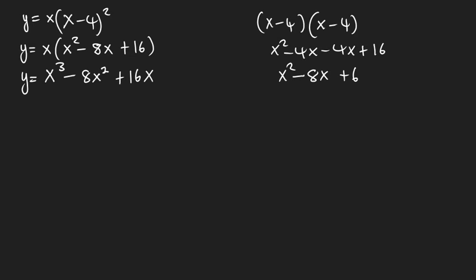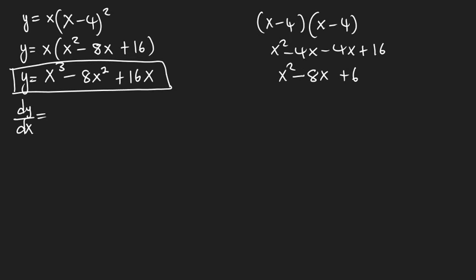So this is the equation that we have when we expand. It's just that then we now find dy dx of that. Dy dx is going to give us 3x to the 2 minus 16x, then plus 16. Now this should give us the points that we need because we have found the first derivative.